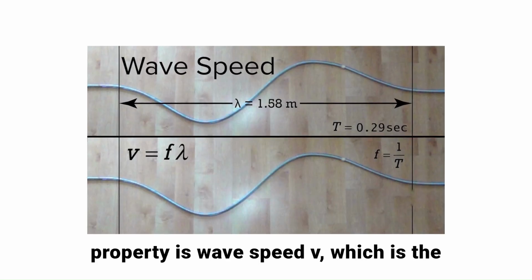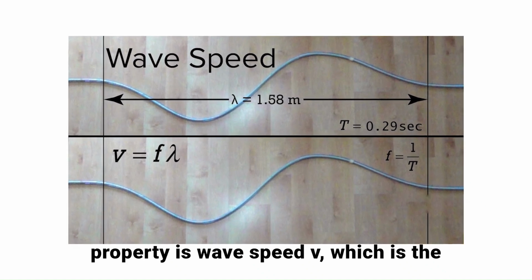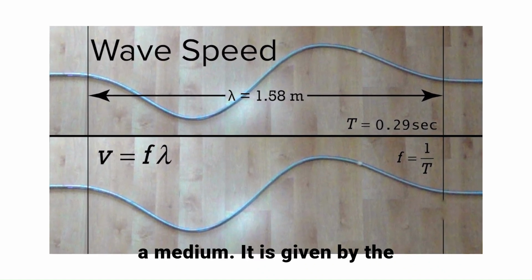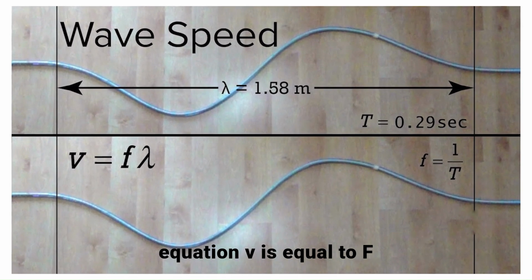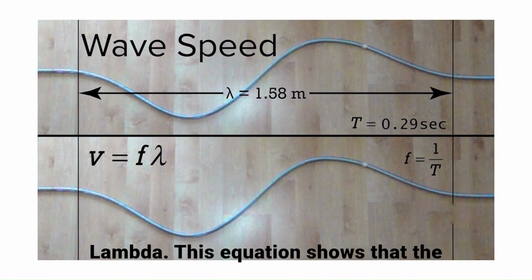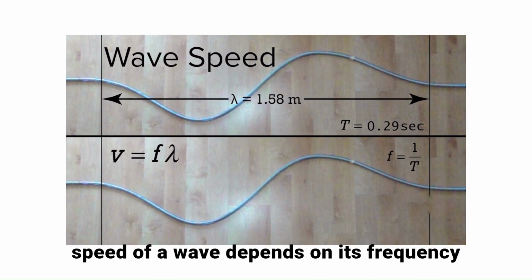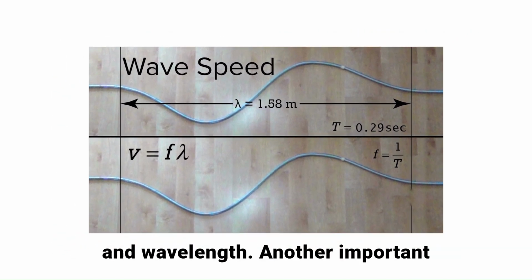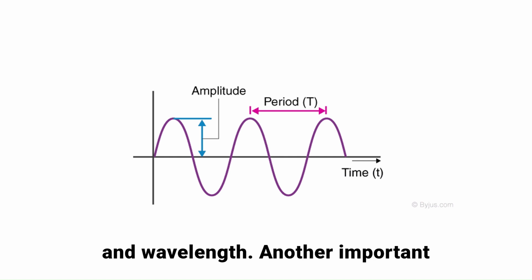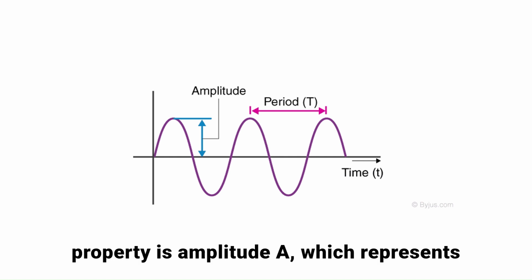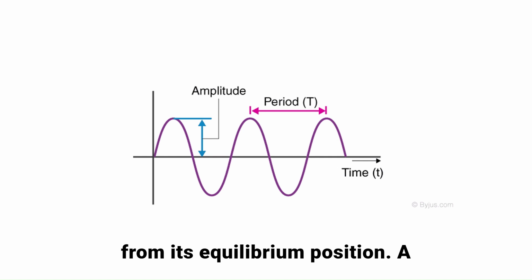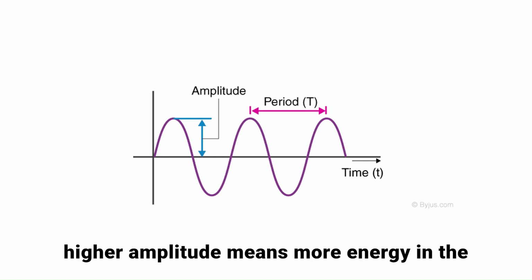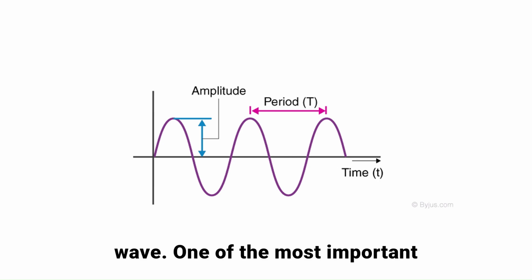The next property is wave speed, v, which is the speed at which a wave propagates through a medium. It is given by the equation v is equal to f lambda. This equation shows that the speed of a wave depends on its frequency and wavelength. Another important property is amplitude, A, which represents the maximum displacement of a particle from its equilibrium position. A higher amplitude means more energy in the wave.